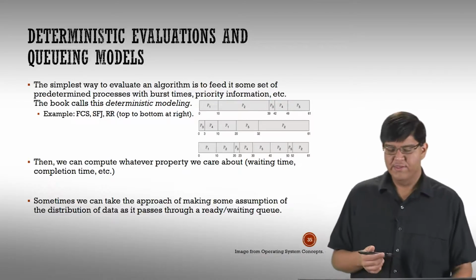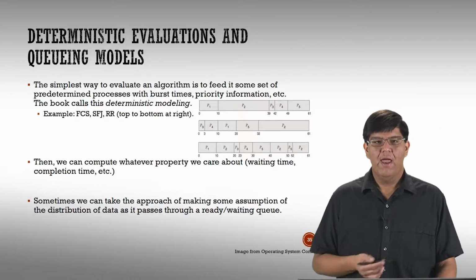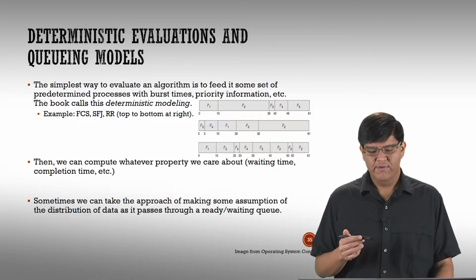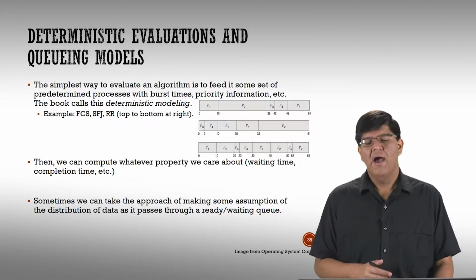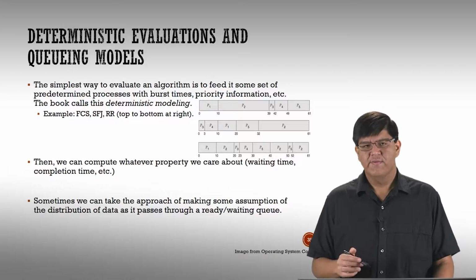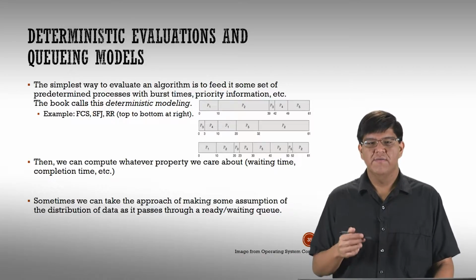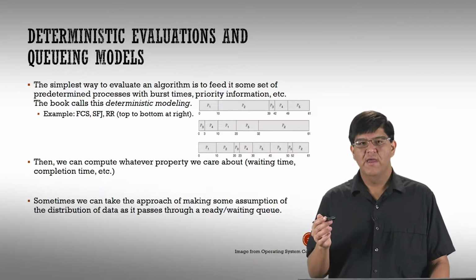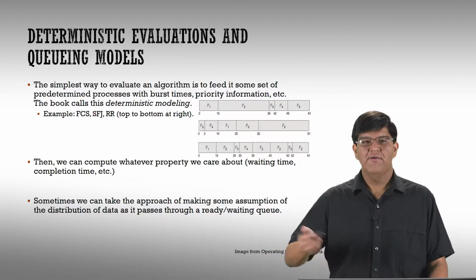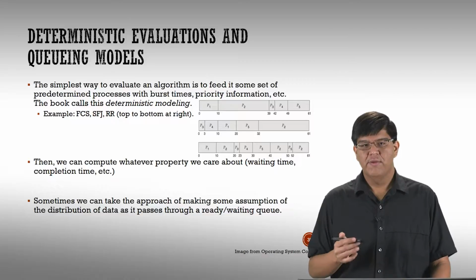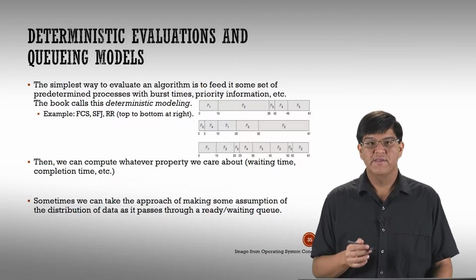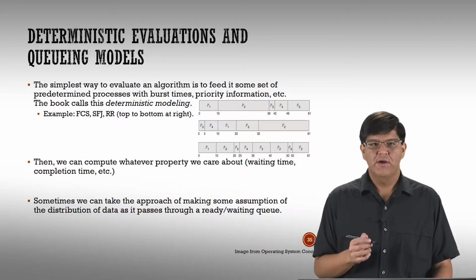I could design some sort of test set, and I know them all up front. It's not a simulation where I'm getting jobs over time. I know them in advance. This is nice because every algorithm can support this, even algorithms that are just offline. So I make my list of all the different things I might have in my system, a list of 100 things, because I know them in advance and they're fixed. I'll call it a deterministic model. I have 100 processes, each with a burst time associated with it. Let me see how good things do.